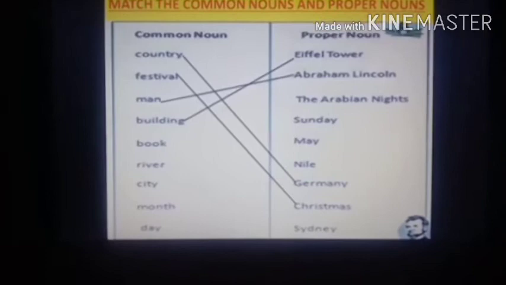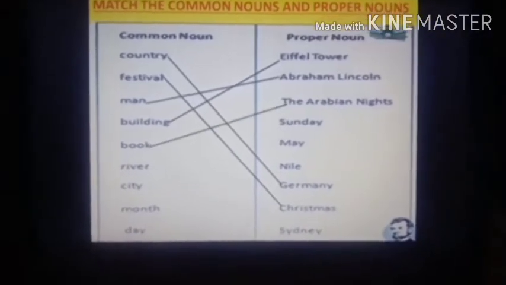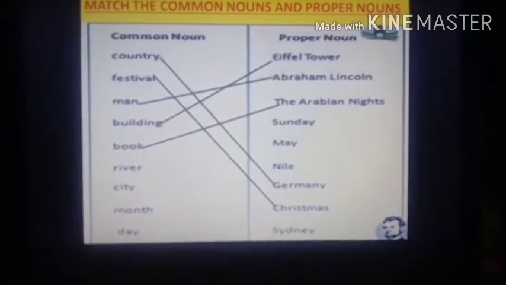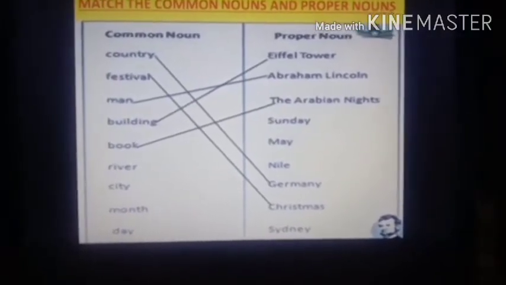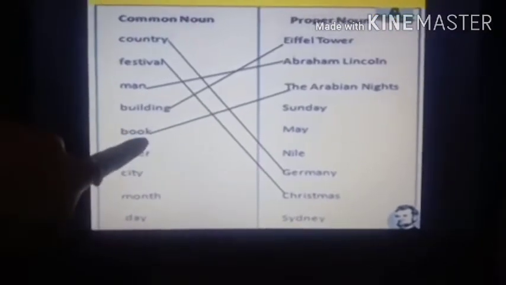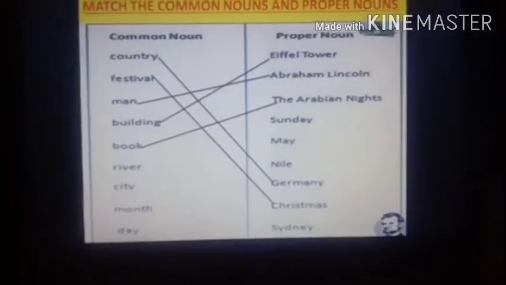Now let's see what is the answer of book. Very good. The Arabian Nights. Now Arabian Nights is the name of a story book. It is a very famous story book, the Arabian Nights. So if it is only book, it is common. But now I gave a name to the book, the Arabian Nights. So it has become a proper noun.